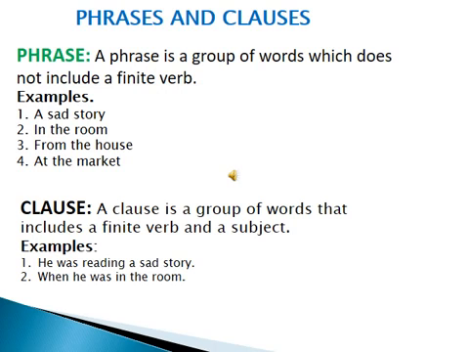Number one, he was reading a sad story. So this is a complete sentence. In this sentence it has a subject and a finite verb as well. Second sentence, when he was in the room. So there is a verb and there is a subject as well. So this is a clause. So let's go further.